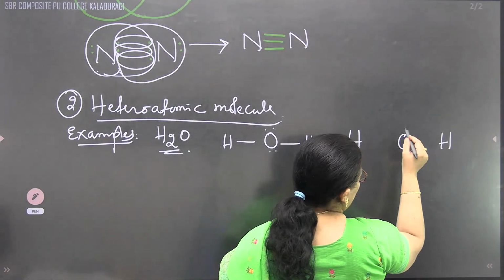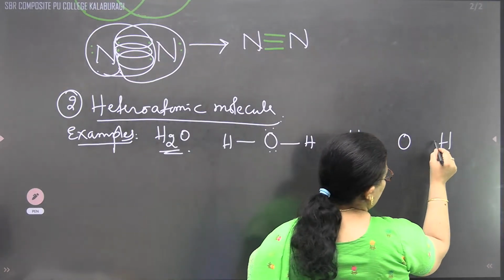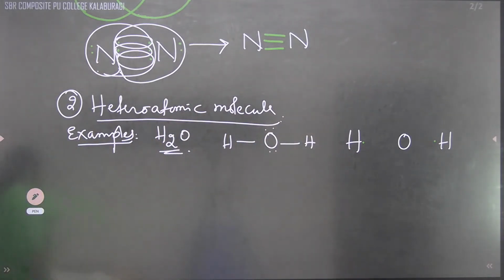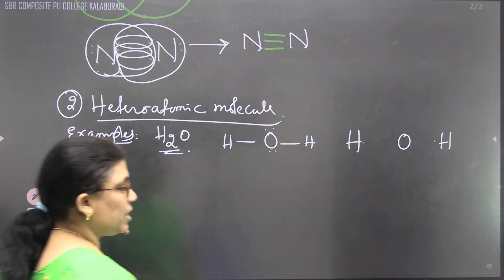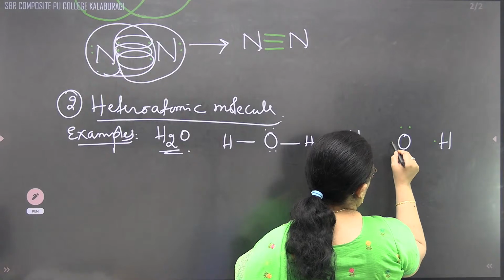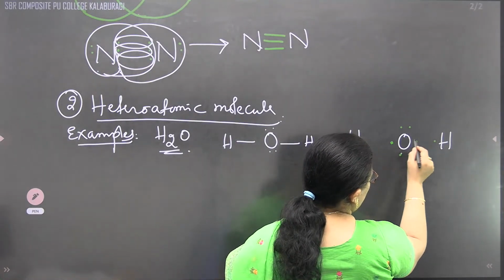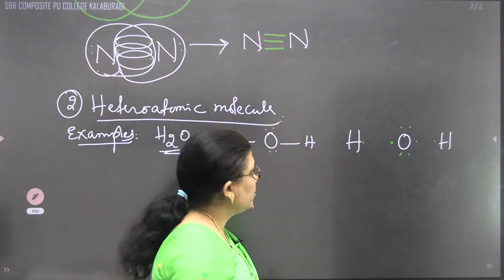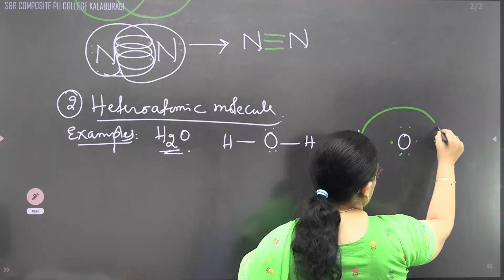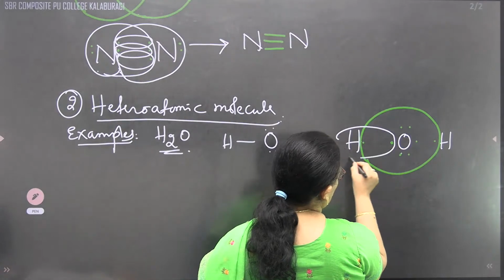Correct? We are going to write here only 1, because from both we are going to get 1 valence electron, because every hydrogen atom has how many valence electrons? Only 1. Whereas oxygen carries 6: 1, 2, 3, 4, 5 and 6. Correct? Like this, 1, 2, 3, 4, 5, 6, 7 and 8. So they are going to form an octet. 8 electrons will be there, and these 2 are going to form a duplet.